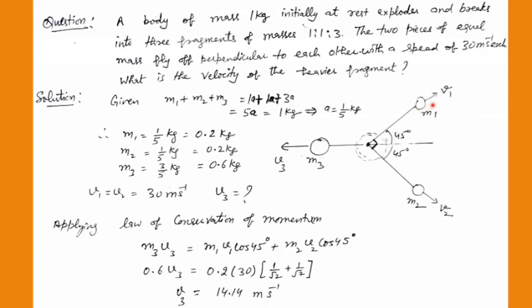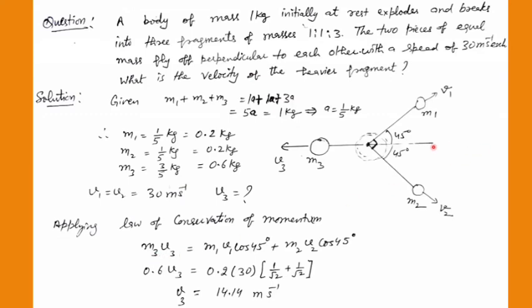So I can write the momentum along the x-axis. V cos 45 is the component of the velocity along the x-axis, and similarly V2 cos 45. Using conservation of linear momentum along the x-axis: M1 V1 plus M2 V2 plus M3 V3 equals 0.